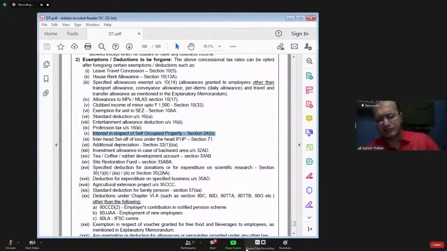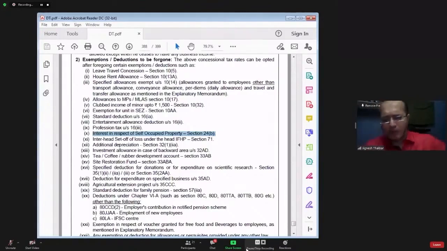Second possibility is, last year you could not adjust. Last year you could not adjust because you did not have any other positive income. Then what will you do? You will carry forward that loss from self-occupied property to the subsequent years. So for the last year, there was a carry forward loss. That loss will come to the current year. It will be called brought forward loss.